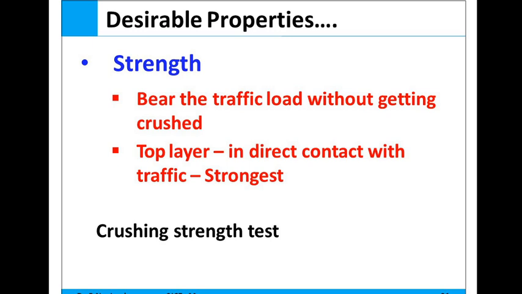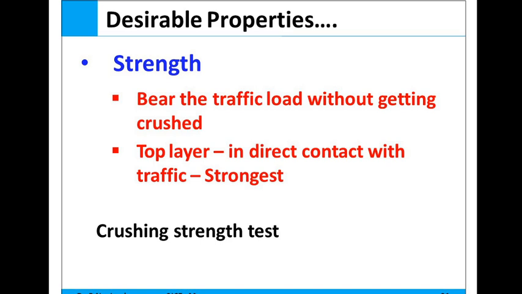Okay, so these desirable properties of aggregate are found out by different tests on the aggregate. So what are the different tests on aggregate? The common tests on aggregate in India are the gradation test, that is the shape test, consisting of sieve analysis, flakiness index test, and angularity number test. The second is the specific gravity test, then porosity test and water absorption test. Next, the estimation of clay lumps and soft particles.